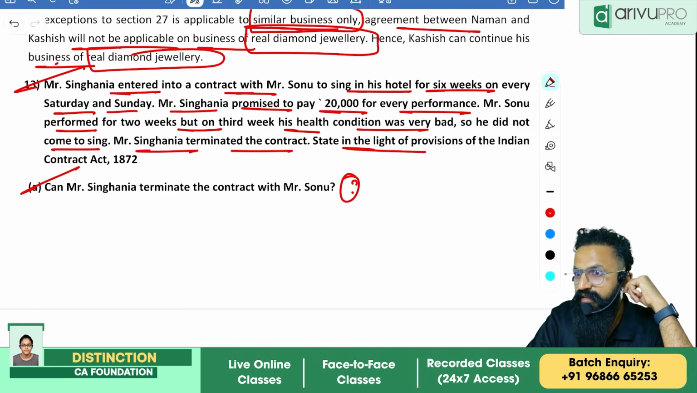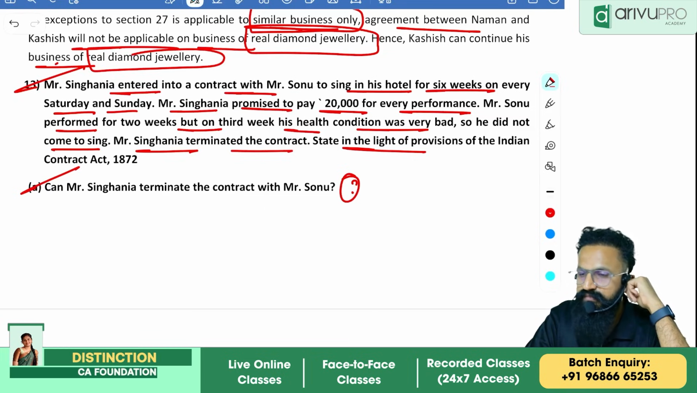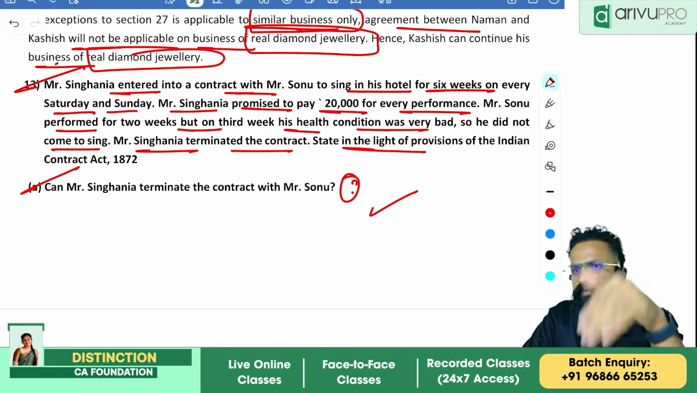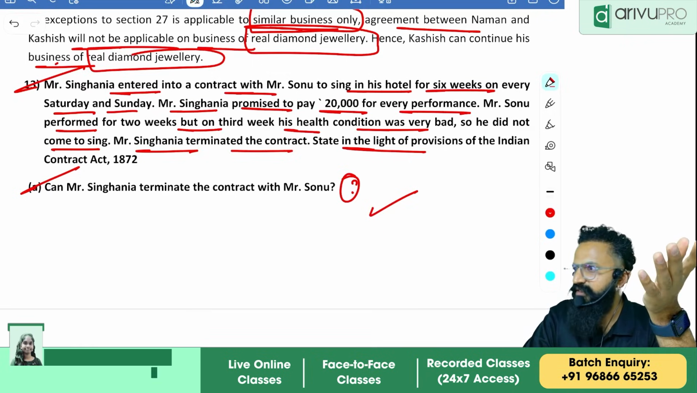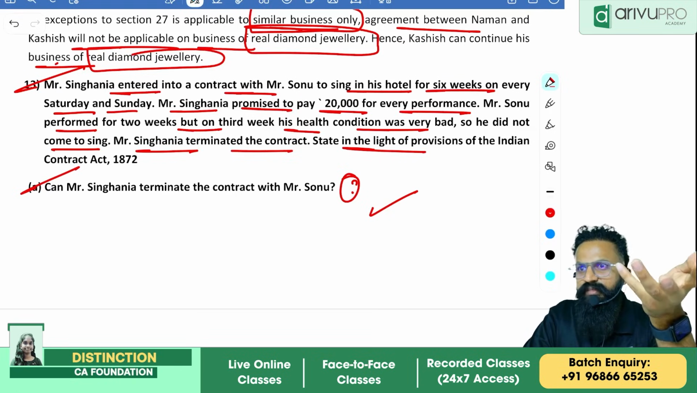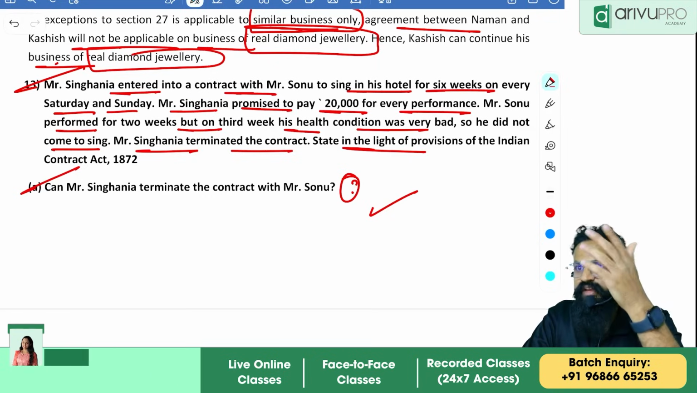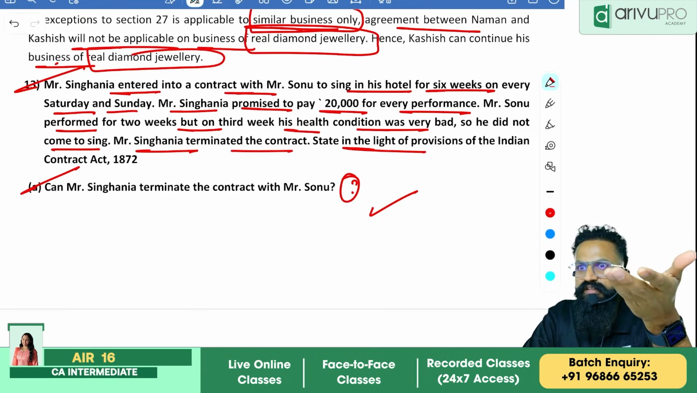Sir, if a party to a contract has refused to perform or disabled himself from performing his promise in its entirety, the promisee may put an end to the contract. Since Sonu failed to perform the 3rd week, yes, this is considered a breach of contract. Actual breach or anticipatory breach? Here, during the performance, the person has not come. He has disabled himself from performing. Actual breach. What is the right the other person has? He has a right to rescind the contract. He also has a right to compensation.